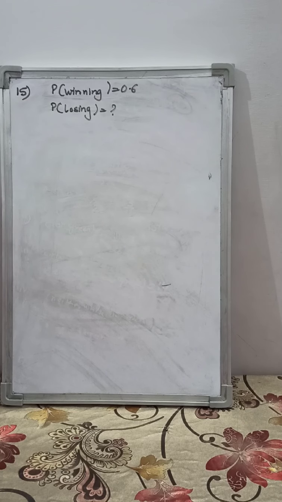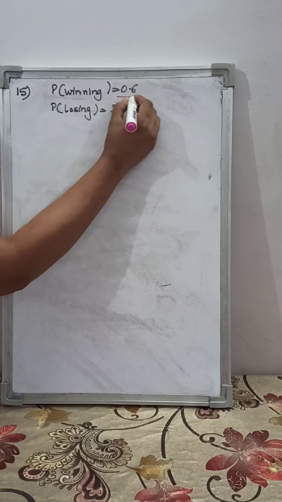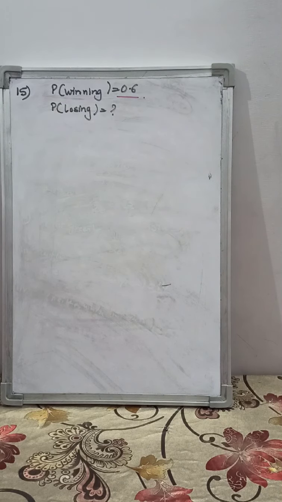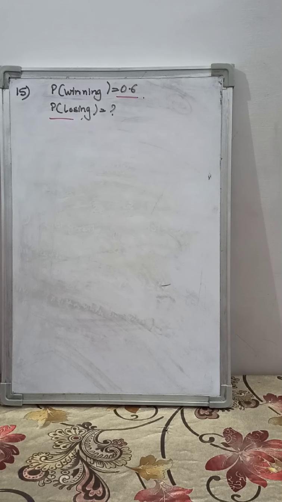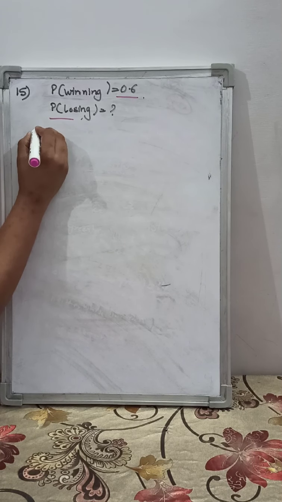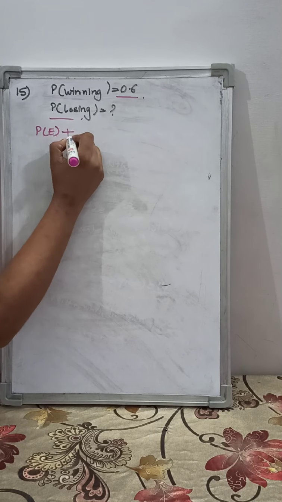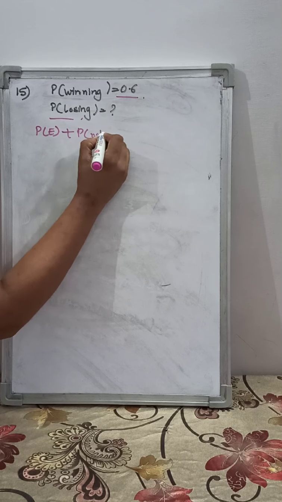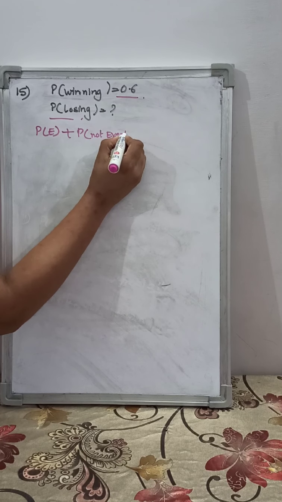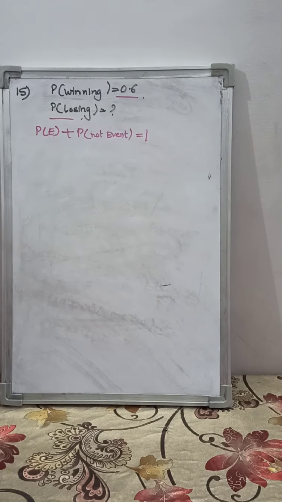Question 15. It says that the probability of winning a game is 0.6. What is the probability of losing the game? You have to find this. When I started the chapter, I discussed some conditions. I told you the probability of an event plus the probability of not the event will always be equal to 1.